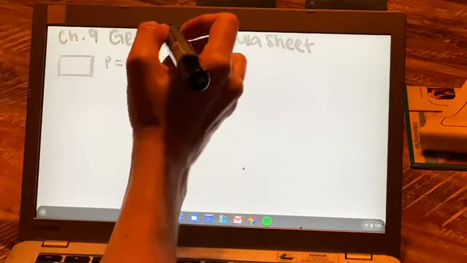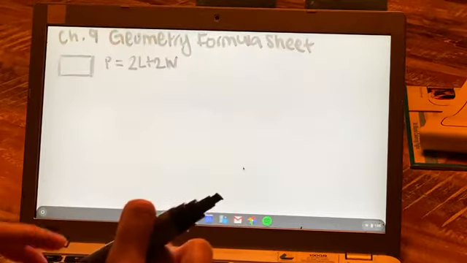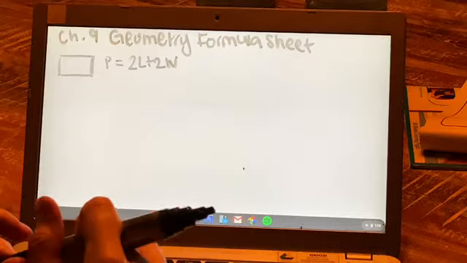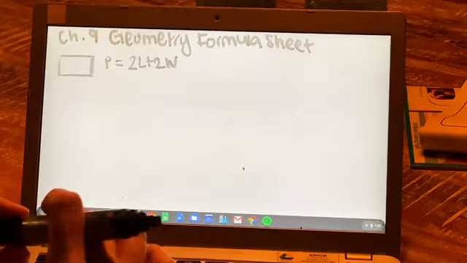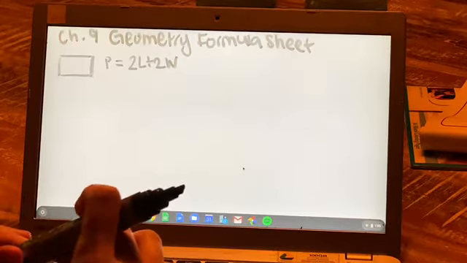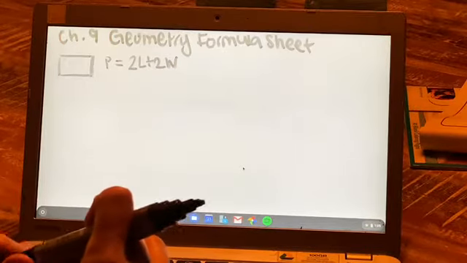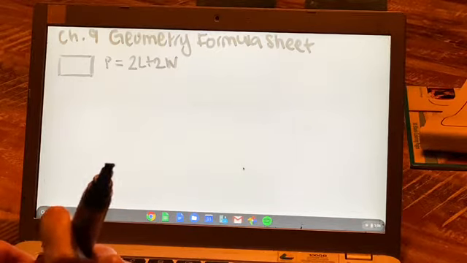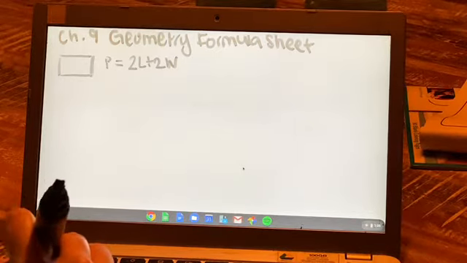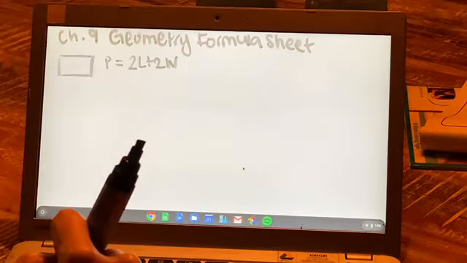And actually, I know that you guys know this, but you may need this for some of the types of problems where you have to solve something. Let's say it says the length of a rectangle is 5 inches more than the width. The perimeter is blah, blah, blah, and solve for the length and the width.